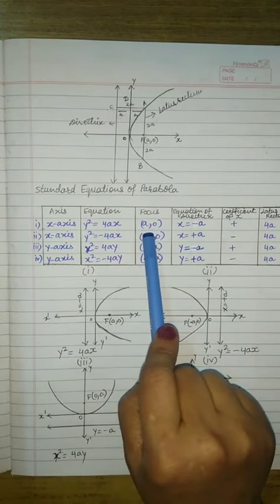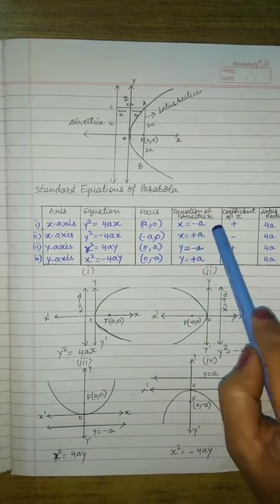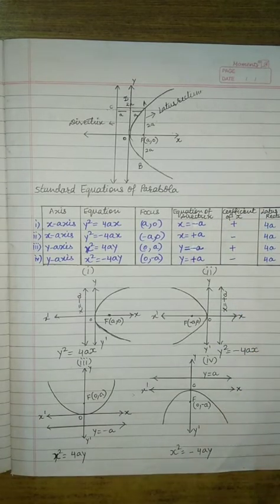Here the focus will be A and 0, the equation of the directrix will be x is equal to minus a, the coefficient of x is positive, and the latus rectum in all the cases will remain the same.